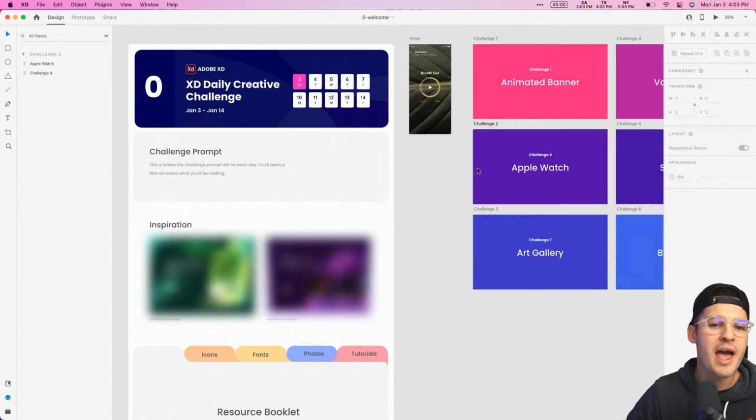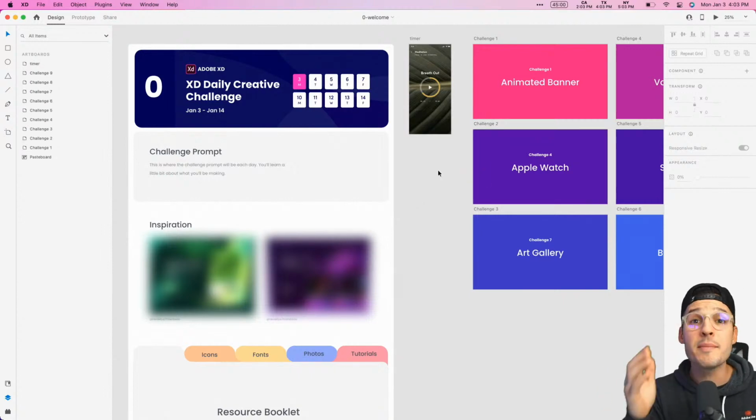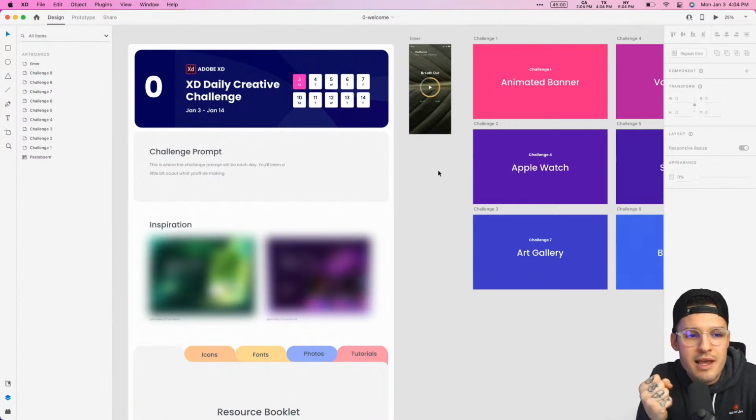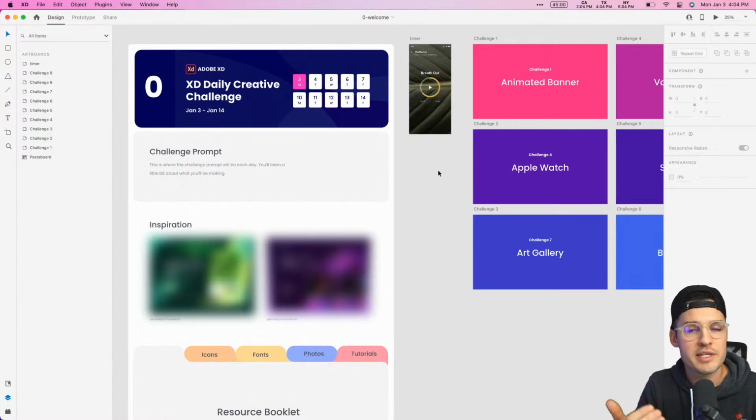I have an Adobe XD file open, and let me tell you, if you've never played with Adobe XD, if you've never opened it, learned the basics, and maybe you're saying in 2022, I want to learn Adobe XD, then this is a great way to do that, is by jumping in and participating in these quick little 30-minute challenges.